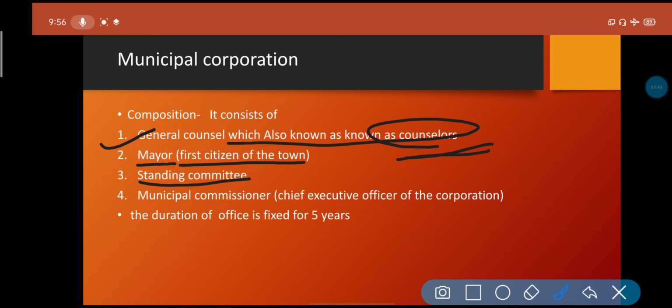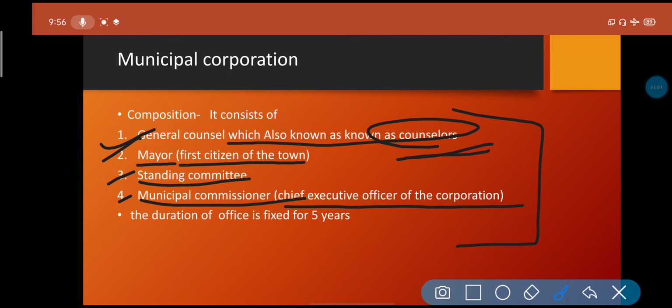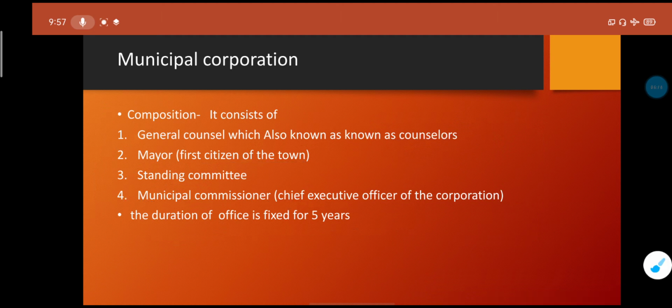So different kinds of things are done by the standing committee. Then we will know it's a municipal commissioner, who is the chief executive officer of the corporation, taking care of each and every corporation work and supervising everything. So these are all 4 members, by which we can say a group was made, and it is known as the municipal corporation composition, and their office will be fixed for 5 years. Okay, so that is the municipal corporation.